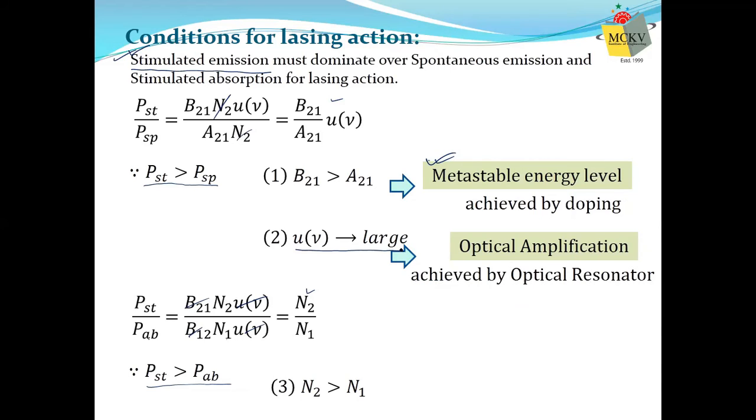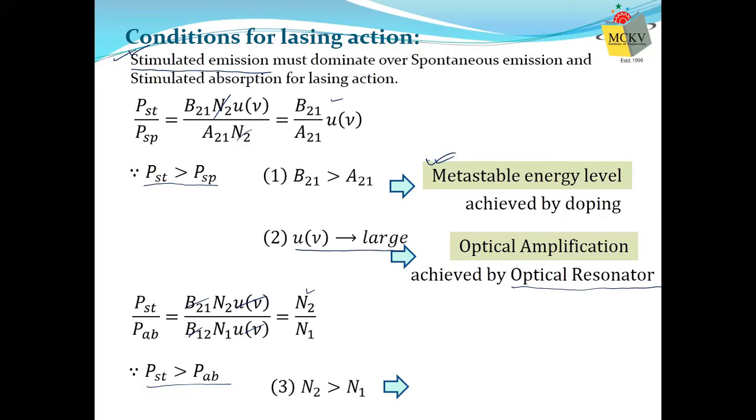And that optical amplification is achieved by an optical resonator. That is the important part of a laser. In fact, it is very hard to construct a laser because it is very hard to construct an optical resonator. Though it is very simple to understand, it is very hard to construct because of the alignment problem. We will discuss it. So optical amplification can be achieved by optical resonators.